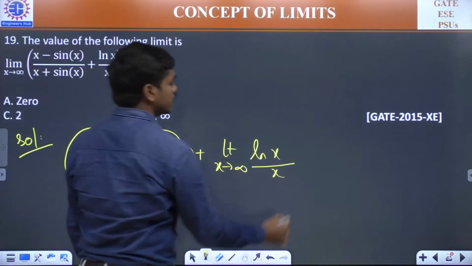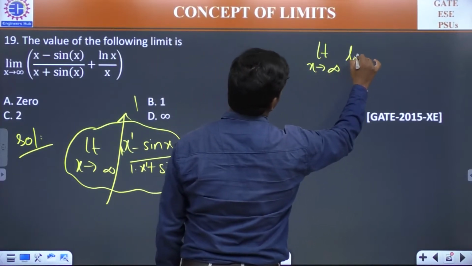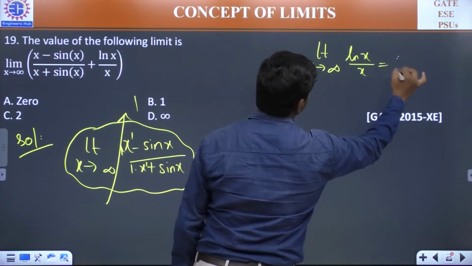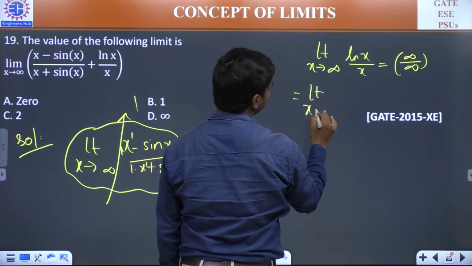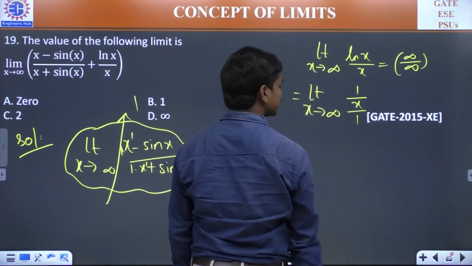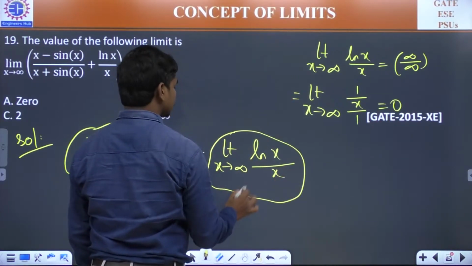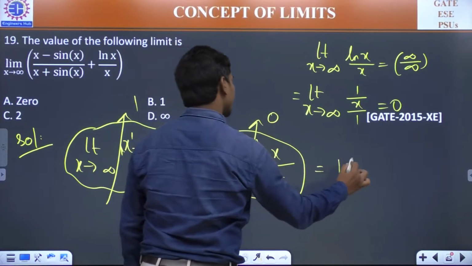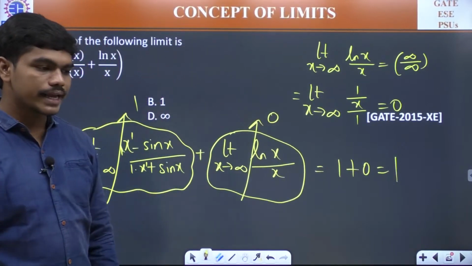Now you need to find this. Let us write it separately. Limit x tends to infinity of ln x by x, and this is of the form infinity by infinity. If you apply the L'Hospital rule, you will be getting 1 by x by 1, and this value is 0, which means this limit here is 0. And what's the value of 1 plus 0? It is 1. Clear?